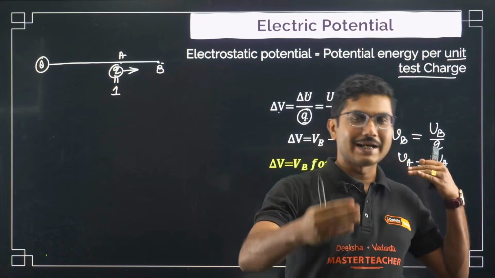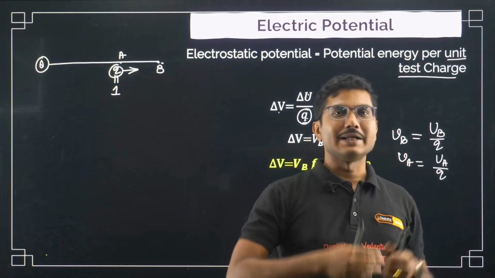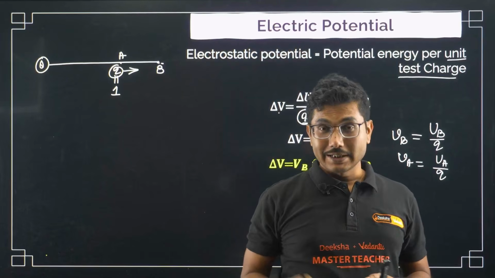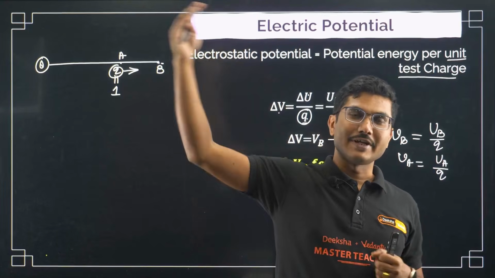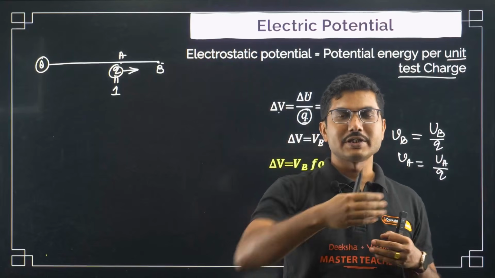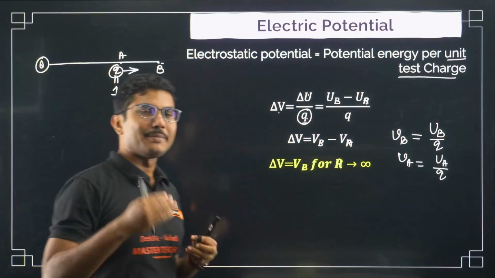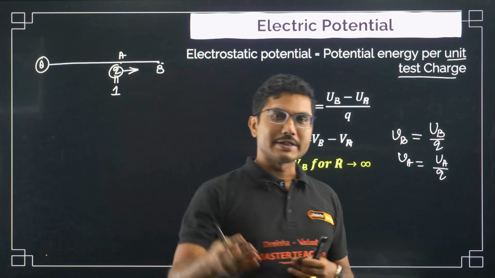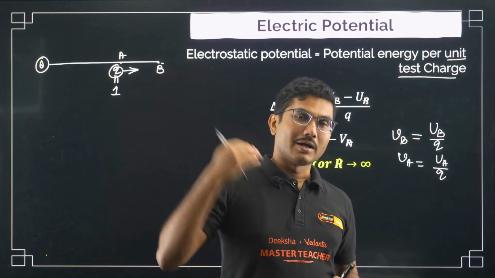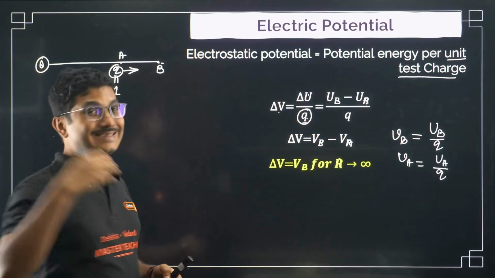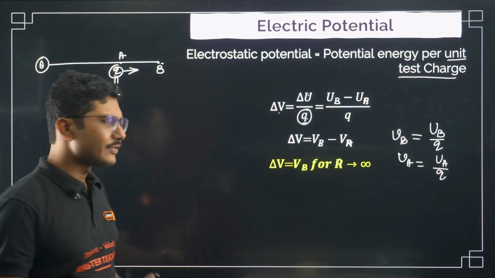Compared to that distance, the distance between you and the sun can be considered infinity, because that is maybe 10, 15, 20 centimeters, but the distance between sun and earth is lakhs of kilometers, right? So that distance can be considered infinite. It's a relative thing anyway.